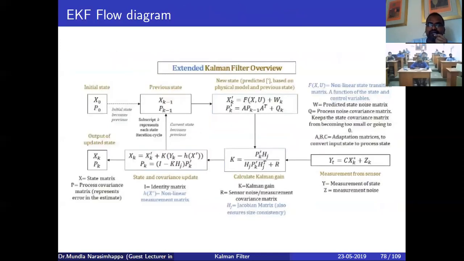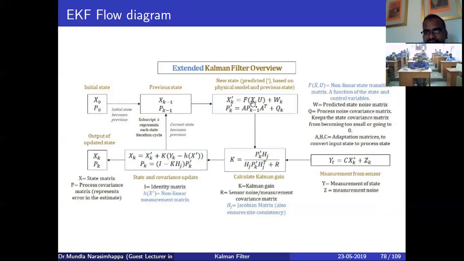Here is the complete flow diagram for the extended Kalman filter. Please note it down if you want. Firstly, you have the initial estimated state. Once you have the initial estimated state, then I can calculate the prior state, that means the a priori state, x of k prediction. How can I calculate x of k and p of k? By using this expression, right?